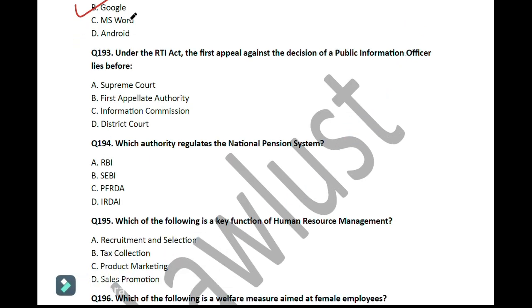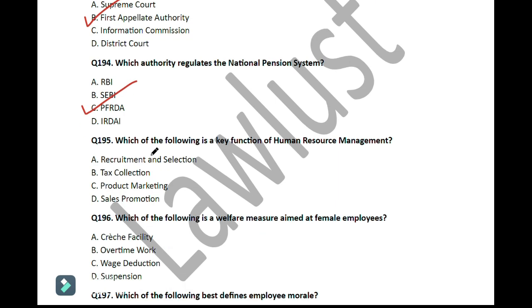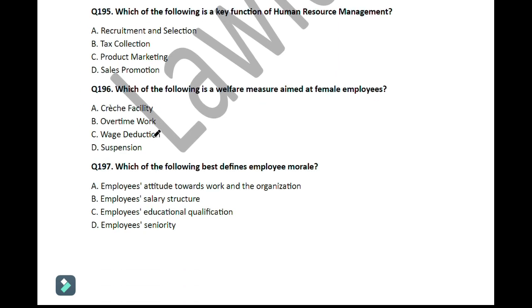Move on to the next question. Question number 193. Under the RTI Act, the first appeal against the decision of a public information officer lies before the first appellate authority, that is option number B. Question number 194. Which authority regulates the national pension system? So here the correct answer is PFRDA. Move on to the next question. Question number 195. Which of the following is a key function of human resource management? So here the key function is recruitment and selection.